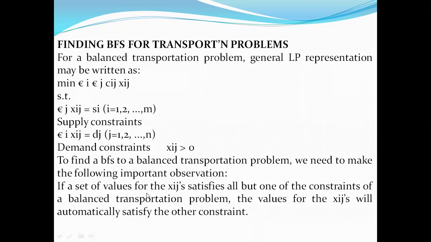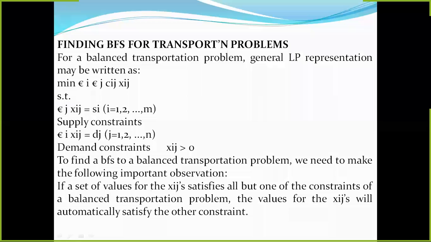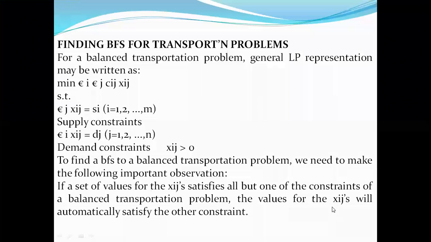A set of values of xij's satisfies all but one of the constraints of a balanced transportation problem. Then the values of these xij, for both the demand and supply, will automatically satisfy the other constraint. So the equilibrium strategy should be equated when the balanced condition has been obtained. That is a major strategy to be identified.